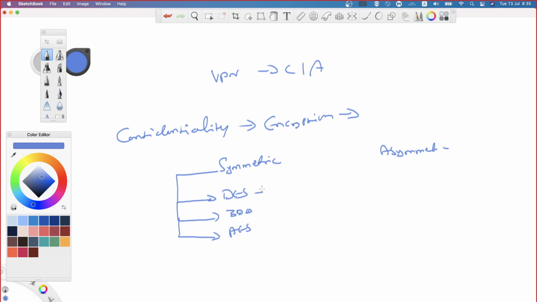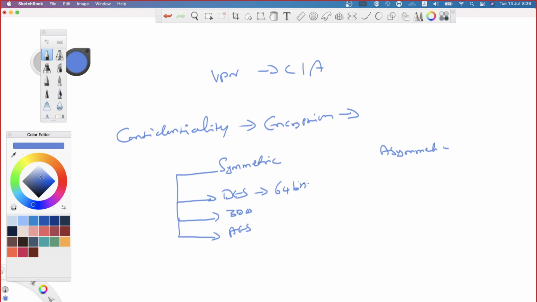So DES is an example of your block cipher, which means what? A block of data is going to be processed at once. When it comes to stream cipher, character by character, the process is going to be done. We also have stream cipher, but we are talking about block cipher. So DES is going to be protecting the data by encrypting it. What is the size of this DES algorithm? It's actually 64 bits, right? So 64-bit is the key size.